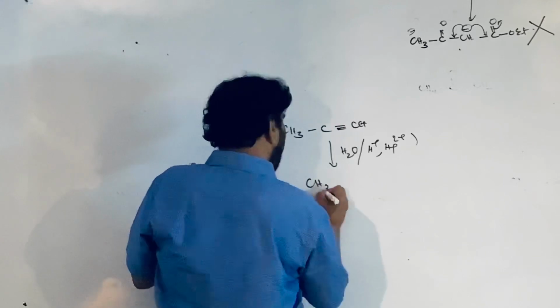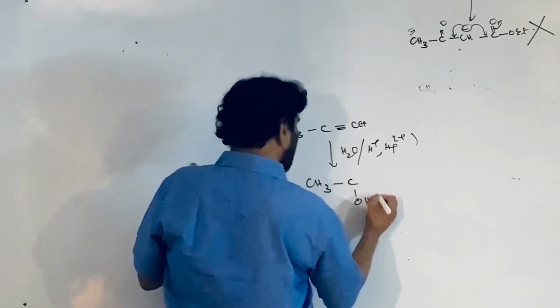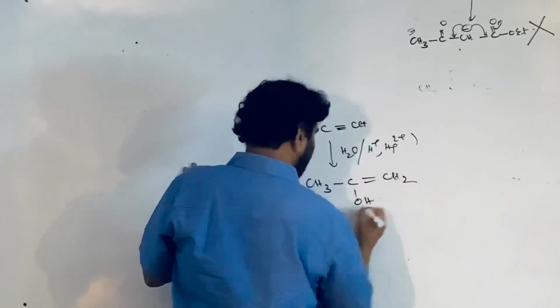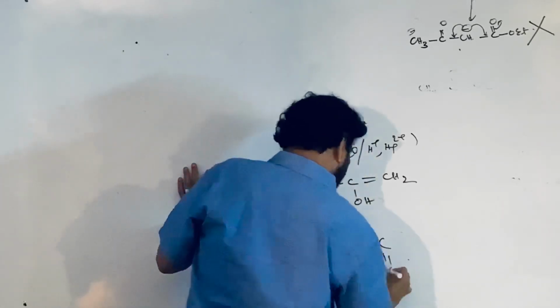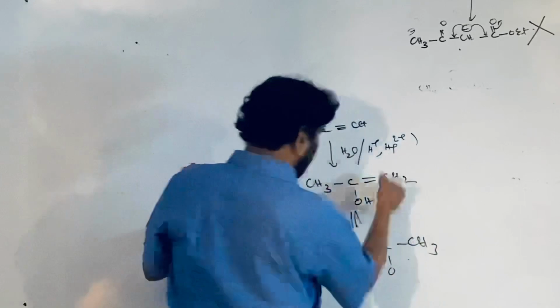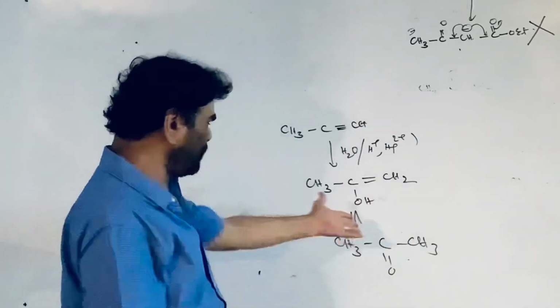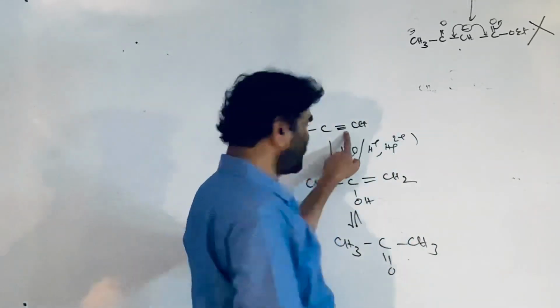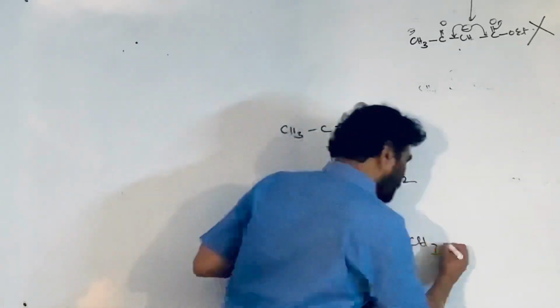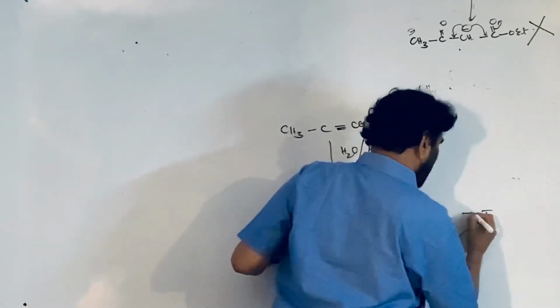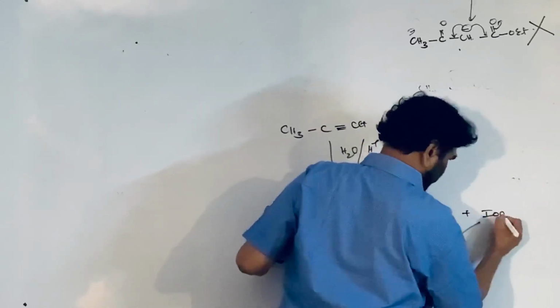The addition takes place according to Markovnikov's rule, and enol is formed. This tautomerizes to give the ketone. Dimethyl ketone is formed. This is simple. This does not give the iodoform test, so this is the product. This gives the positive iodoform test.